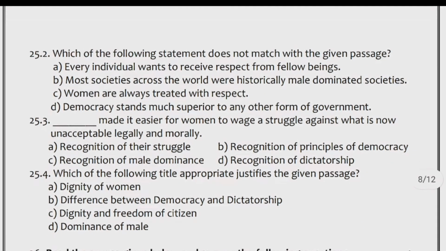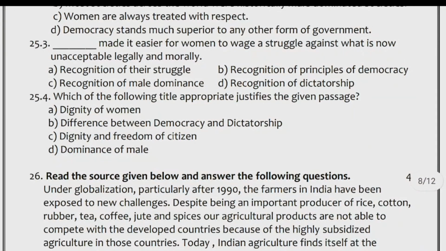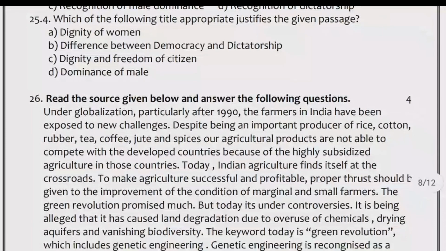Which of the following titles appropriately justifies the given passage? A. Dignity of women. B. Difference between democracy and dictatorship. C. Dignity and freedom of citizen. D. Dominance of male. 26. Read the source given below and answer the following questions.